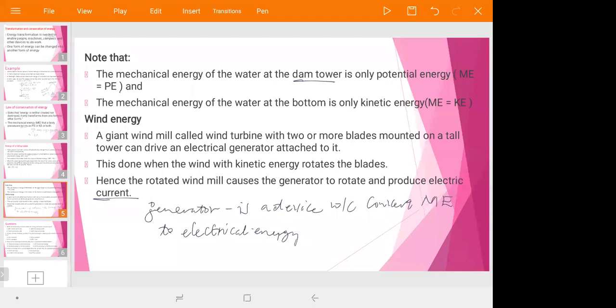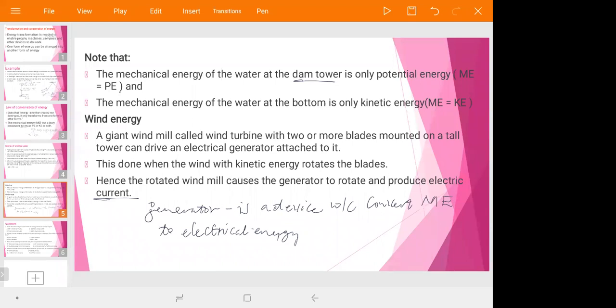Have you understood what we have seen until now? Yes. I hope you have understood what you have seen until now. Let us give you a few questions on the concept of conservation and transformation of energy. Okay, let us see some questions.